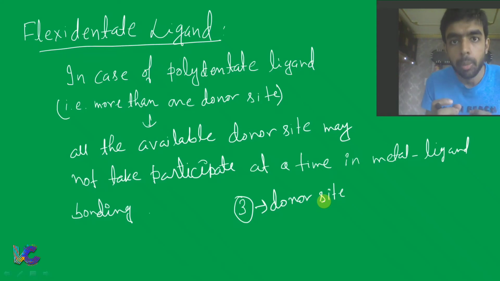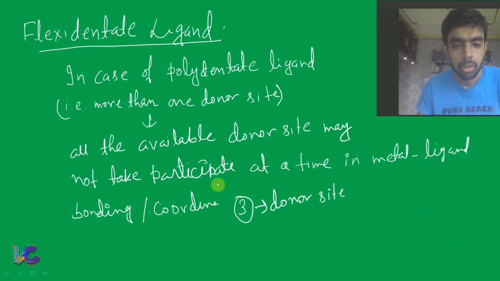This flexible character of showing denticity is what we call the flexidentate character of the ligand. So here I have written, in case of polydentate ligand, all the available donor sites may not participate at a time in metal ligand bonding, or in metal ligand coordination.